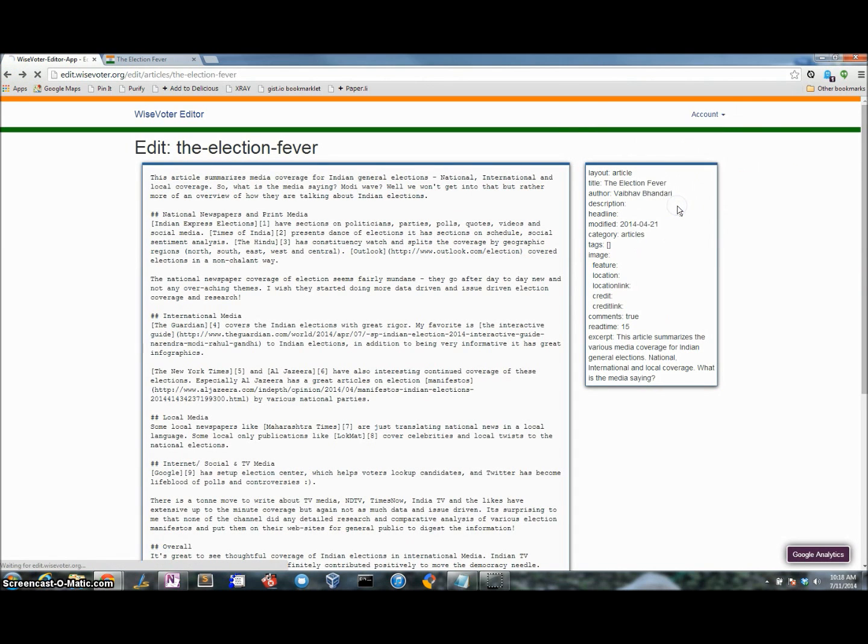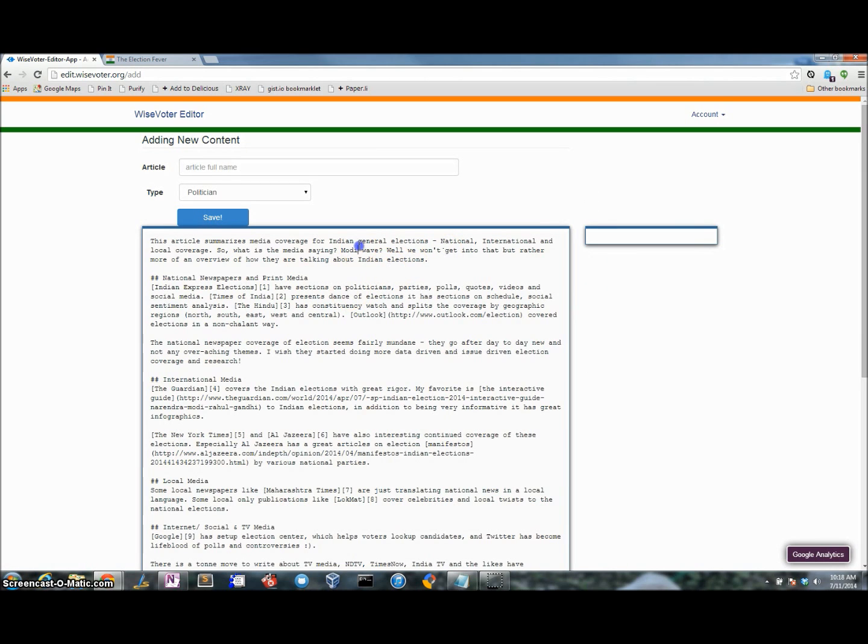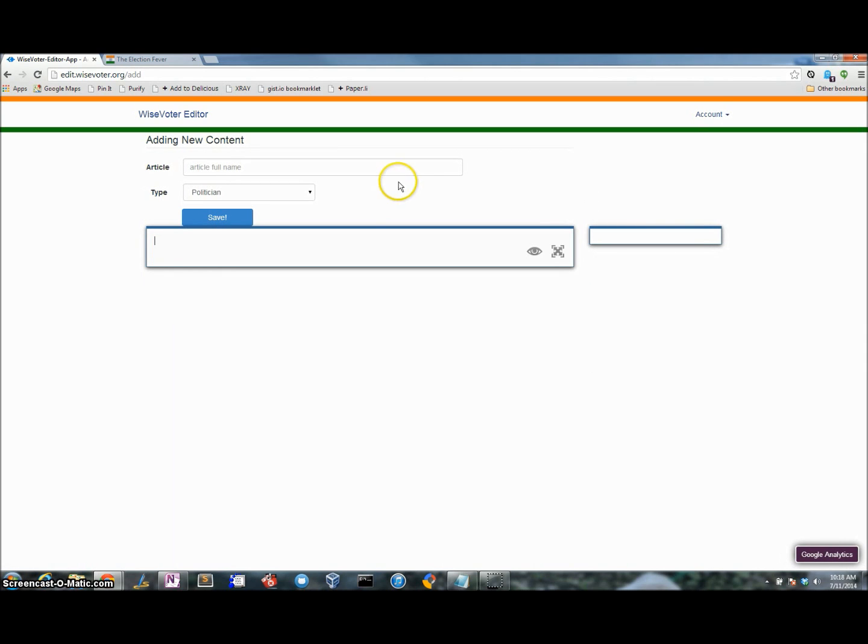Is add an article, and I want to add an article so that I publish the video I have just created. I create a new article, so I'm going to select the type. There are different types available, and they could be extended. In this case, I'm going to choose the type video overview of WiseVoter data journalism platform, and this is an article, and I want to add some metadata for this particular article.